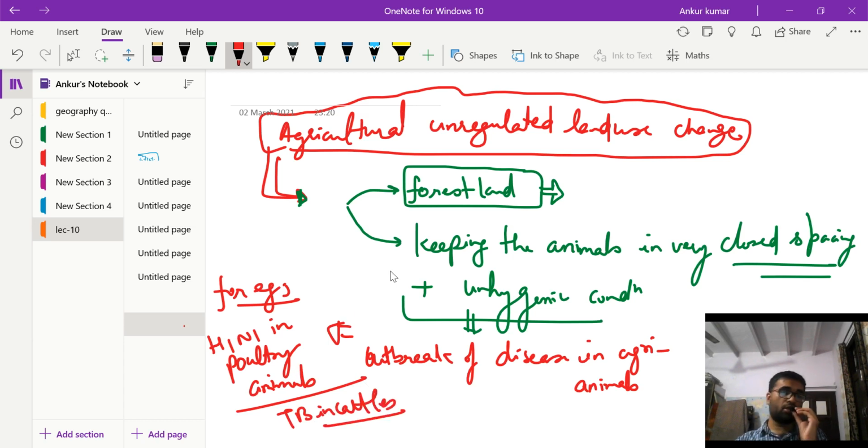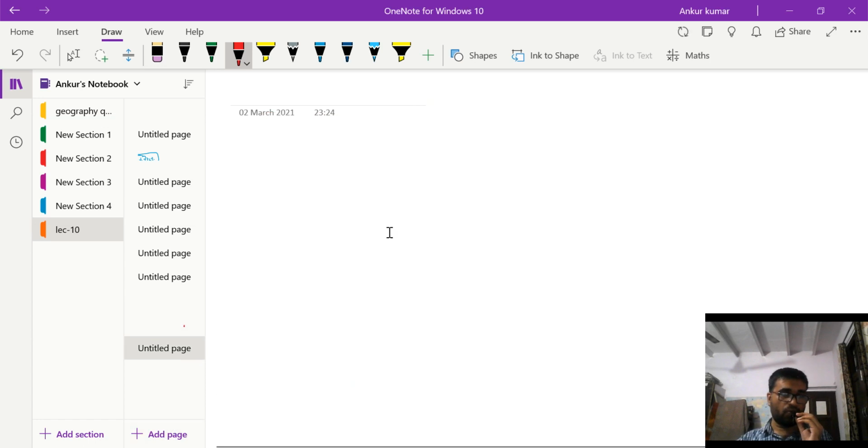So these are all the result of us not taking care of cattle or other poultry animals with a hygienic environment and proper medical facilities for these animals. So this is the big reason that unregulated agricultural land use change has led to the spread of zoonotic diseases.